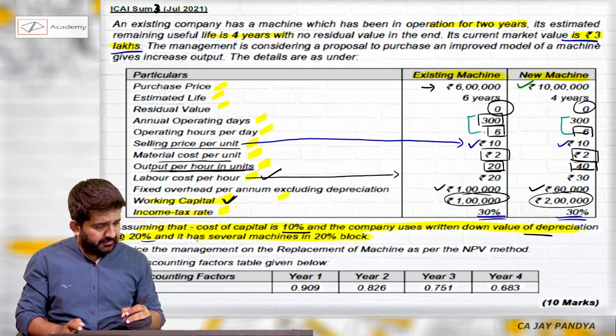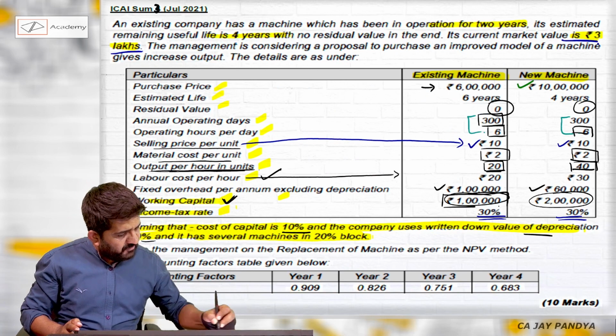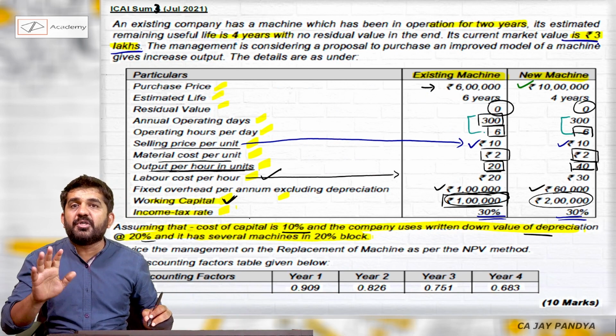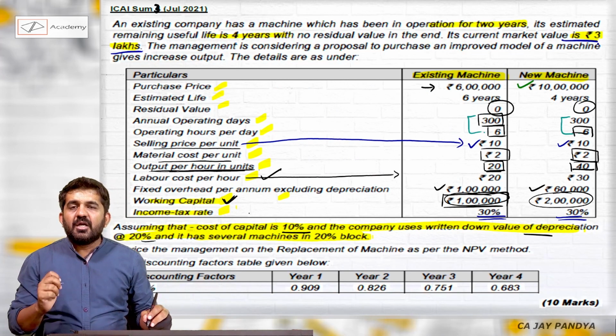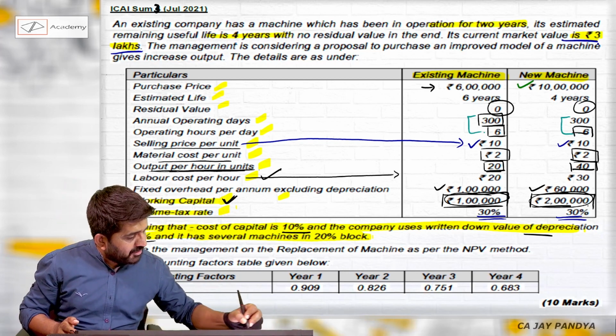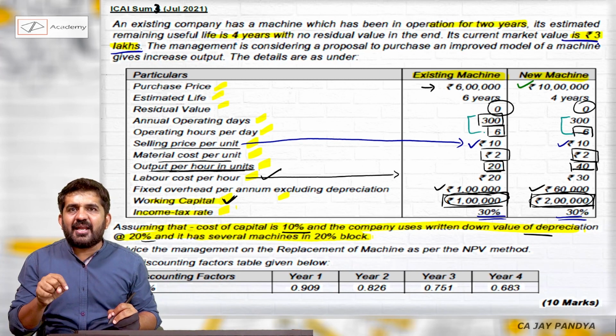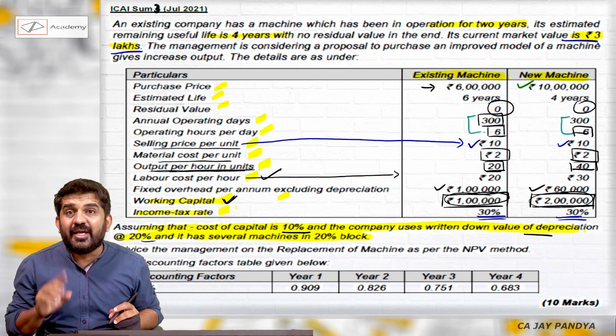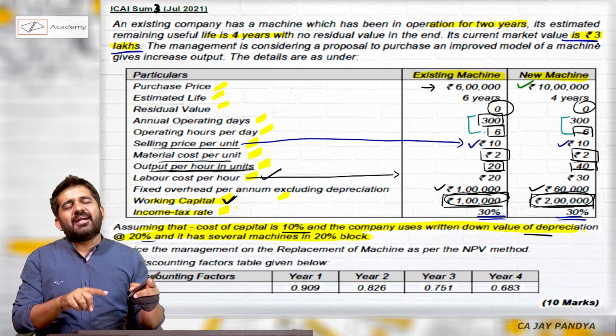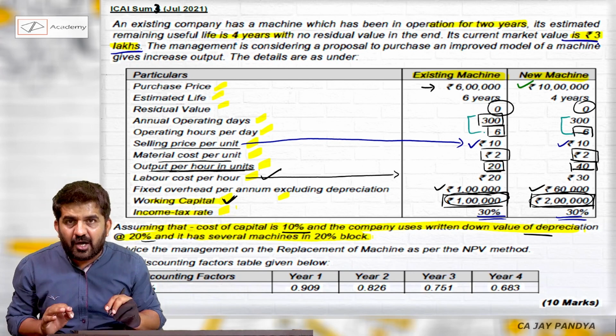Please concentrate. The old machine we have already invested in 2 years ago, 1 lakh rupees. Now we require working capital of 2 lakhs rupees. What does this mean? We will require additional 1 lakh working capital as of today, which I will be getting back after 4 years from now.